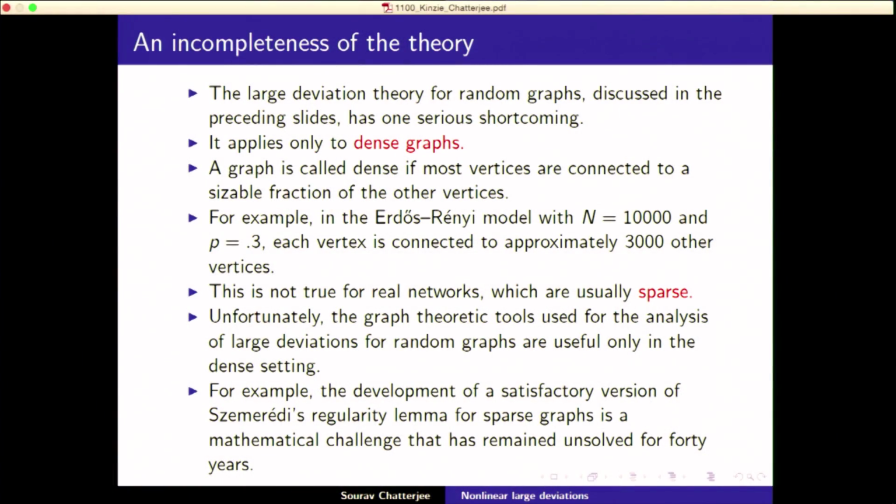And this, for instance, developing a satisfactory version of Szemerédi's regularity lemma. This is an open problem for 40 years. And I'll tell you why that is. I'll tell you the underlying reason why this is challenging.